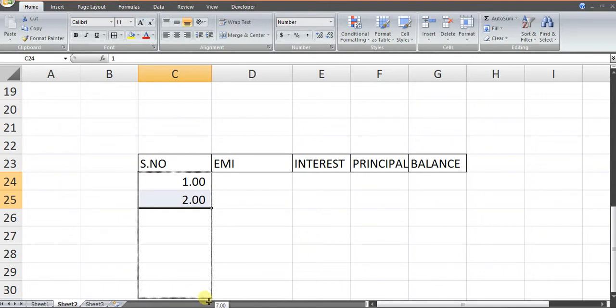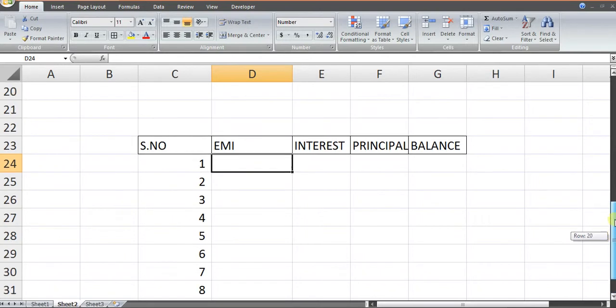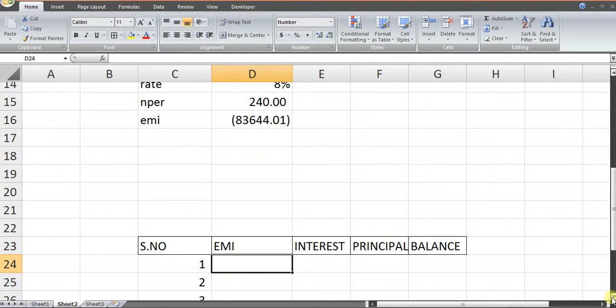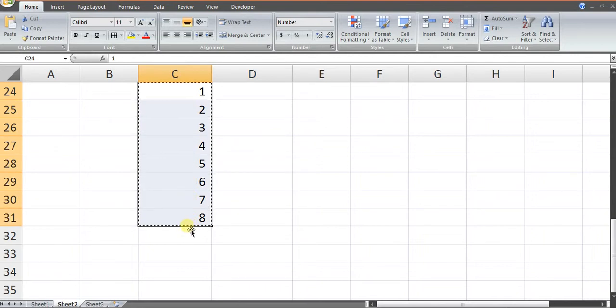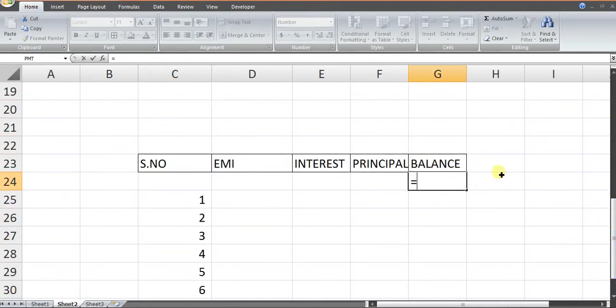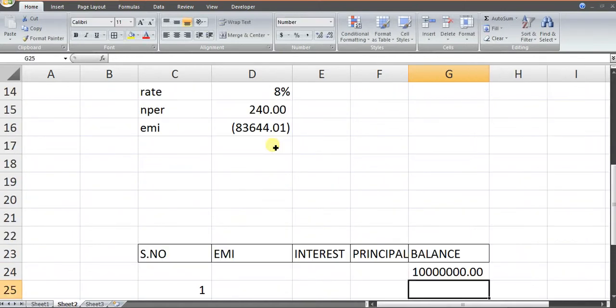For the purpose of display, serial number with decimal looks a little strange, so you can reduce the decimal. EMI, again we want all EMIs in positive and we want to fix this cell. I'm sorry, we'll have to leave one row blank for initial balance. Initial balance is equal to the original loan amount.